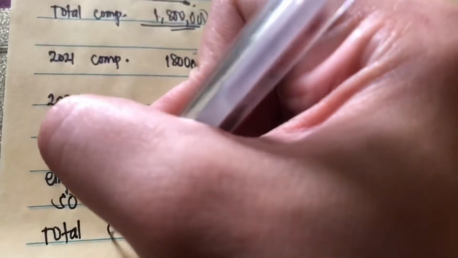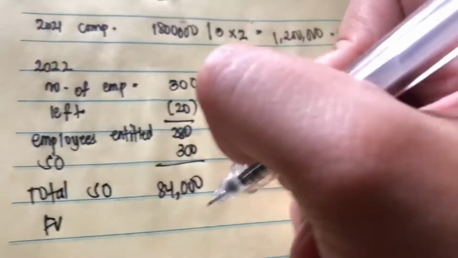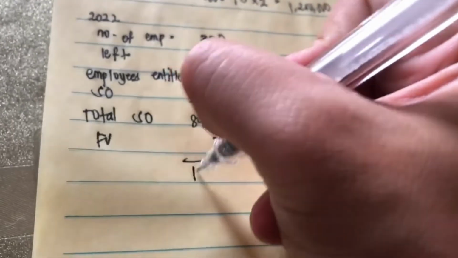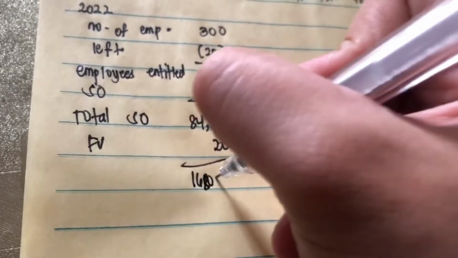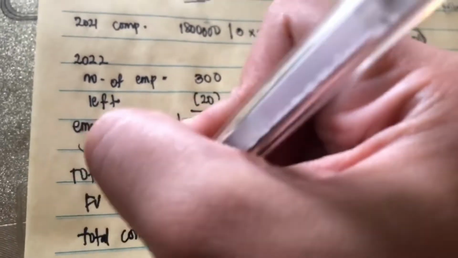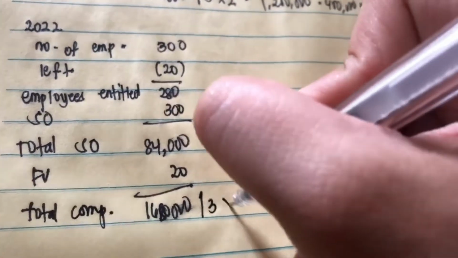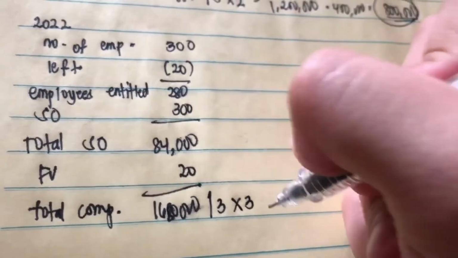Total share options multiplied with the fair value of 20. So, 84,000 multiplied with 20 fair value, that is 1,680,000 pesos na to, no? So, total compensation should be divided by 3 times 3 kasi third year niya na.